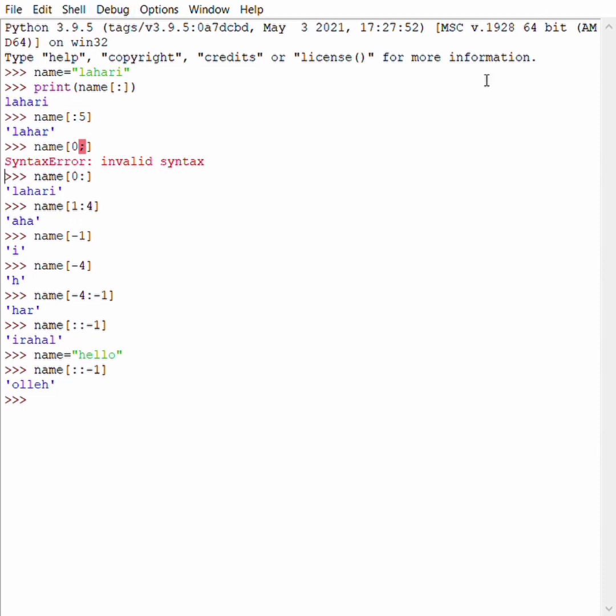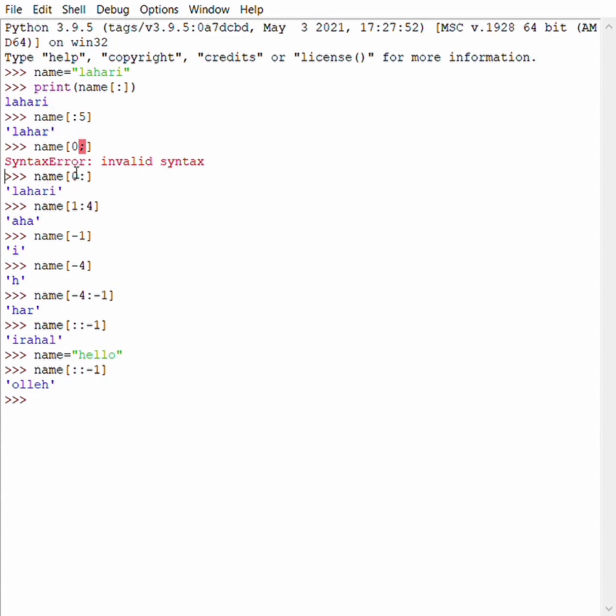Yes, let's look into these examples. I gave name = "Lahari" in double quotes. First, print name[:]. I didn't mention any starting or ending index number, so it printed the whole name Lahari. Next, name[:5]. I didn't mention the starting index number, but I mentioned the ending index number 5, but it does not include 5. It only includes up to 4. Here the fourth index is R, so it prints only up to R. The output is LAHAR.